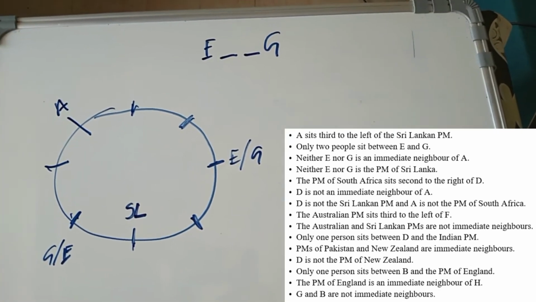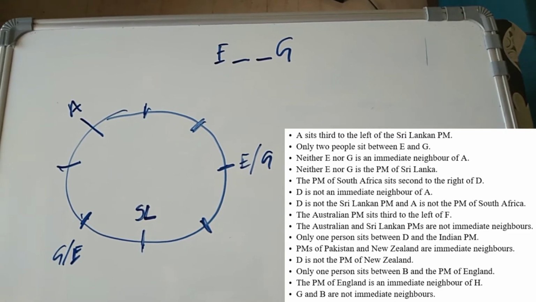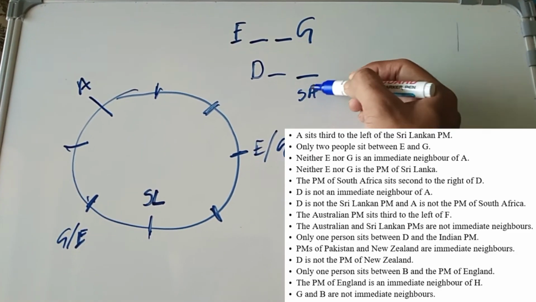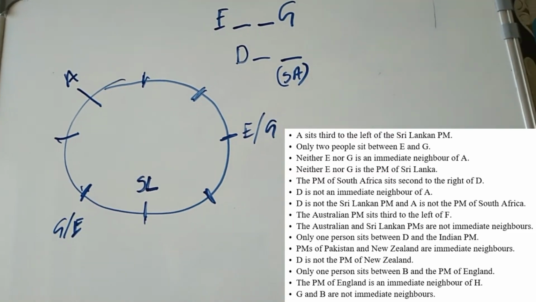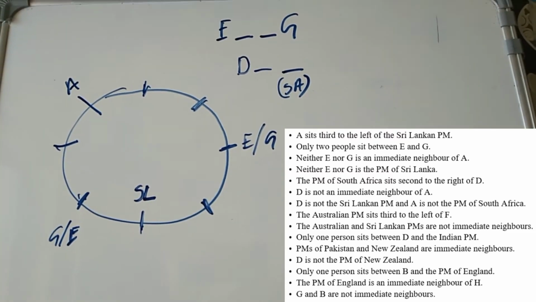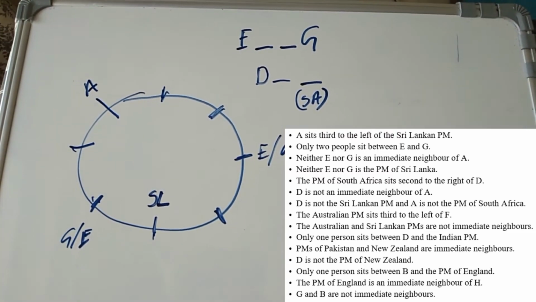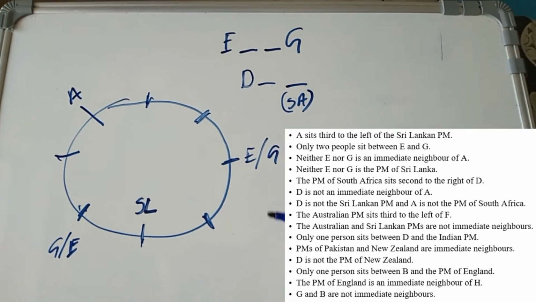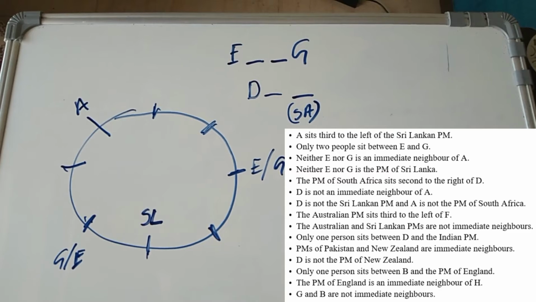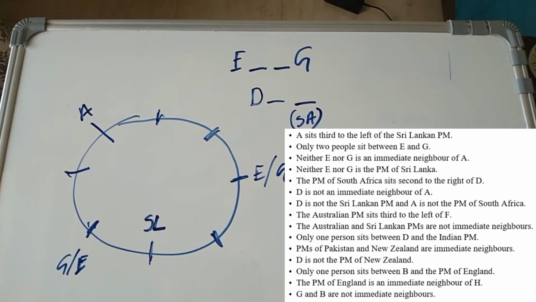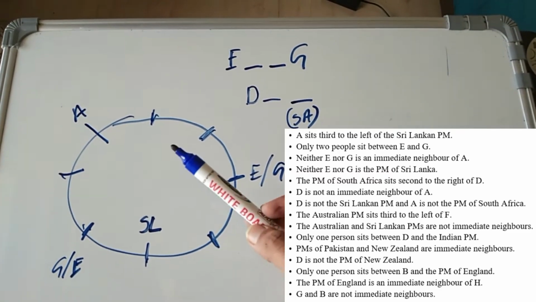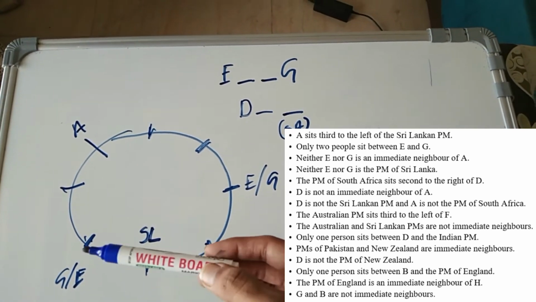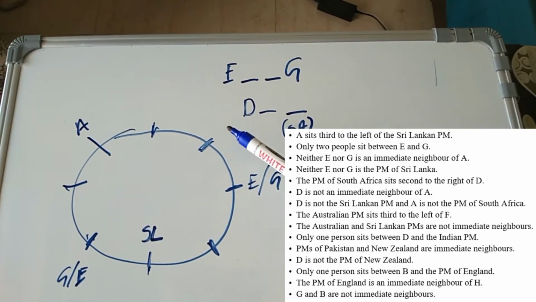Okay, the PM of South Africa sits second to the right of D. Okay, so second to the right of D. D is not an immediate neighbor of A, so D can't come here. And D is not the Sri Lankan PM and A is not the PM of South Africa. A is not the PM of South Africa. So D can't come here as well,